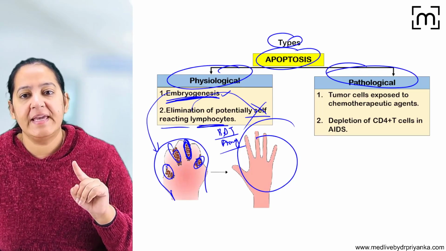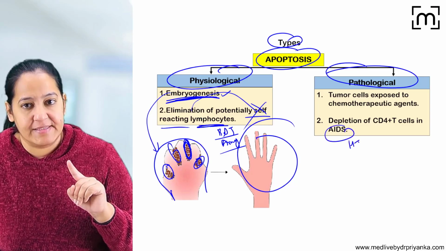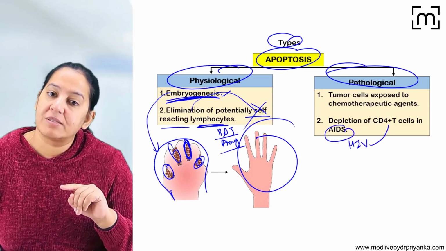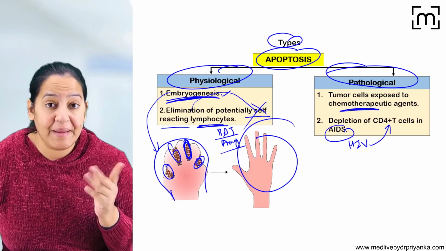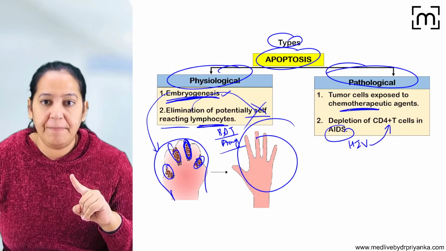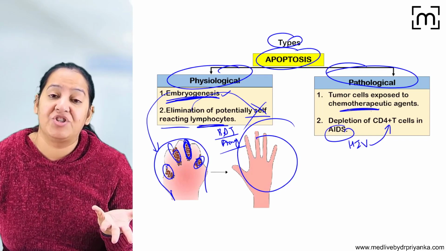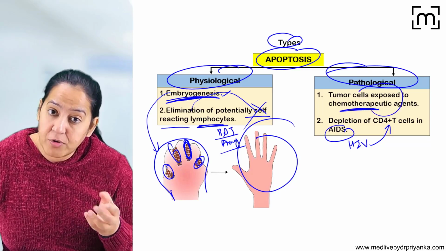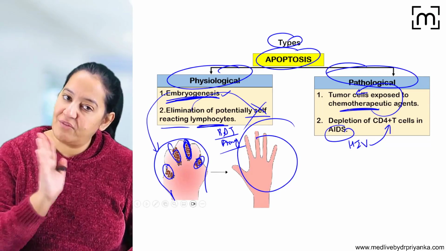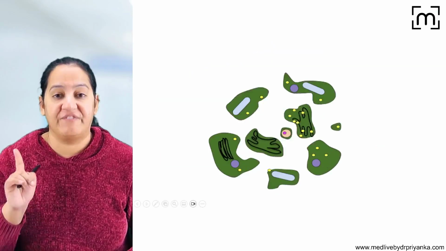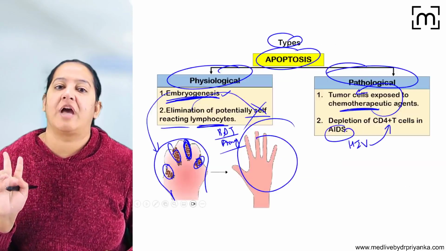Pathological: you can see HIV is a virus. HIV causes the apoptosis of CD4 T lymphocytes in the human body. And chemotherapy drugs, chemotherapy in cancer patients, treat the cancer patient by causing apoptosis of the tumor cells. So please learn that is pathological. Learn the examples of the physiological and pathological. We are done with the definition of apoptosis and the two types of apoptosis.